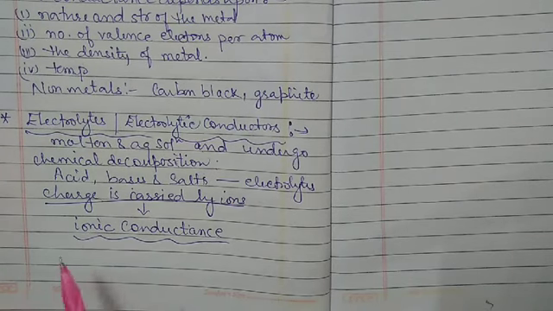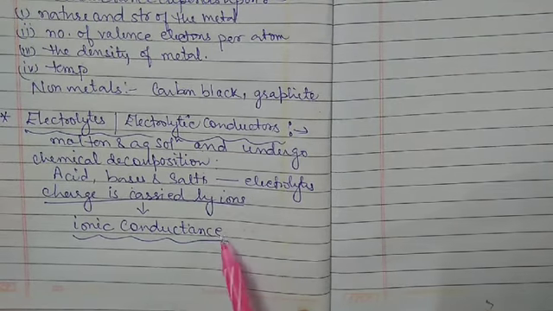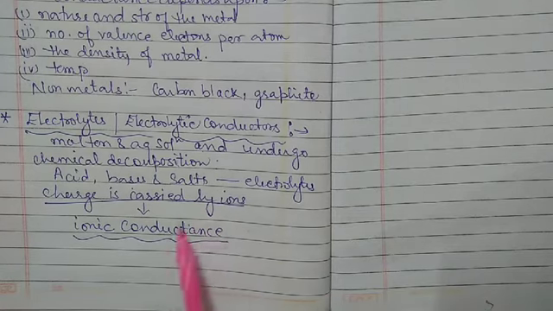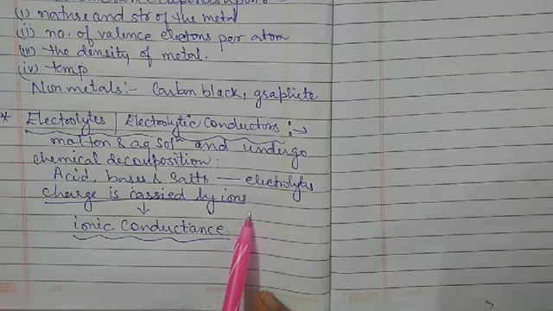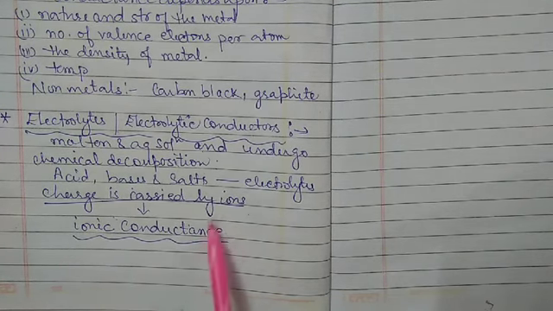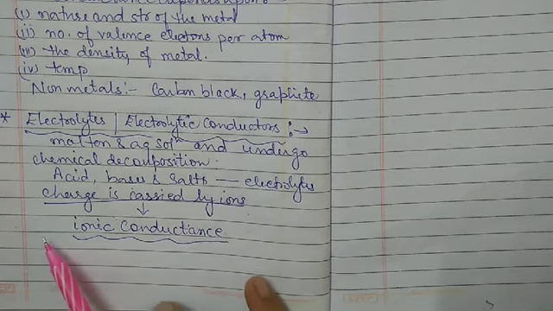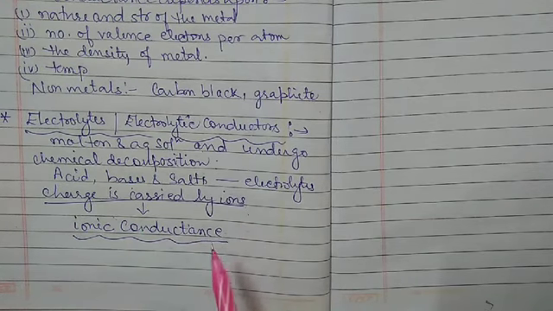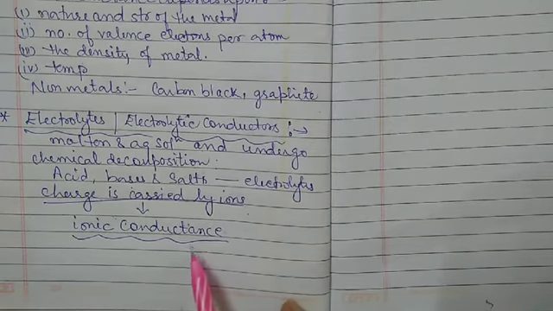Ions are responsible for carrying the charge from one part to another, and thus conduction will not occur unless the ions of the electrolyte are free to move. If the ions are not free to move, there will be no conductance of electricity. If the ions move freely, the electric current is passed by their movement.